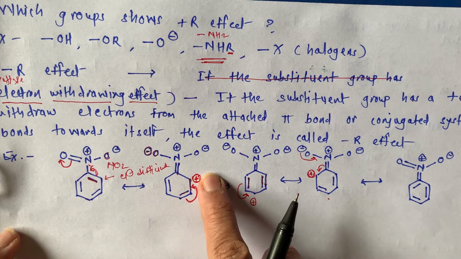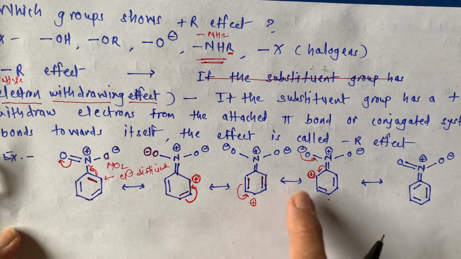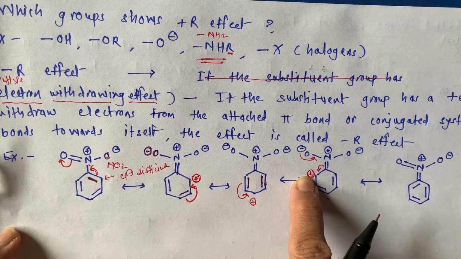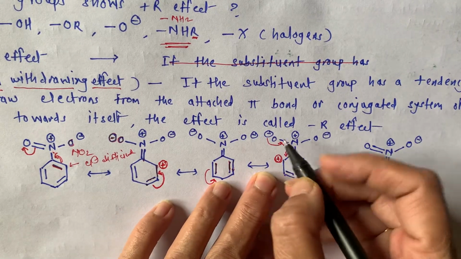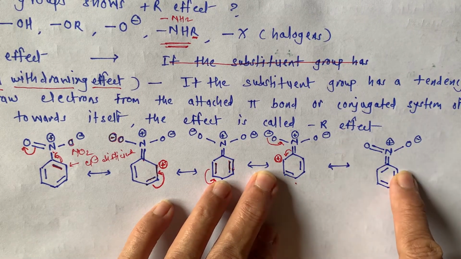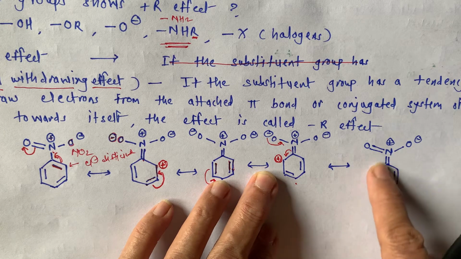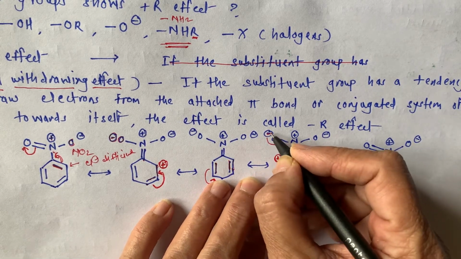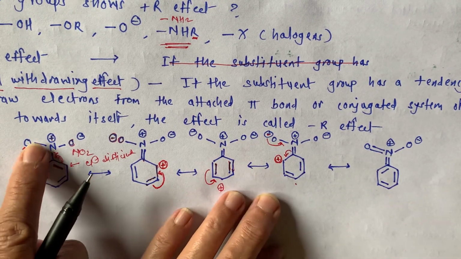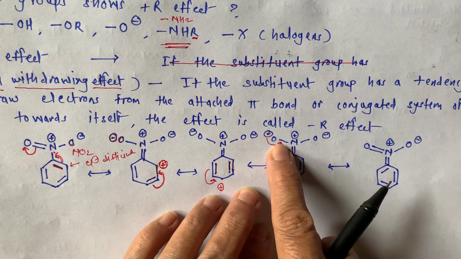In the first case it is on the ortho position, then it is at the para position, then again it will go at ortho position. And what is now next? Now next, again we will get our original structure, only shifting of pi bonds or delocalization of the conjugated system in benzene ring. Then this negative charge which we get over here due to shifting of these two electrons will move to their original position.